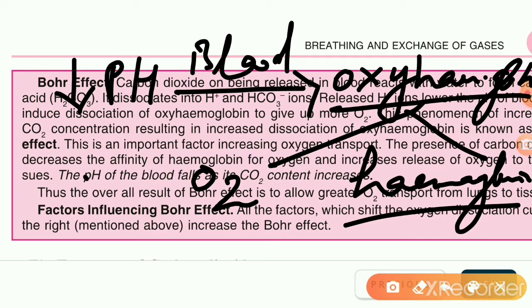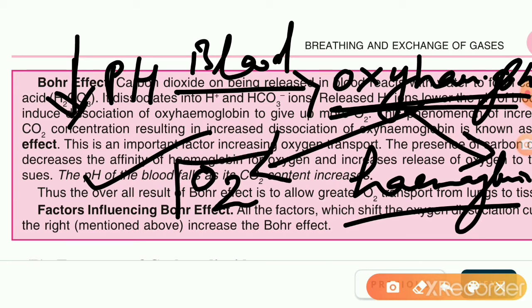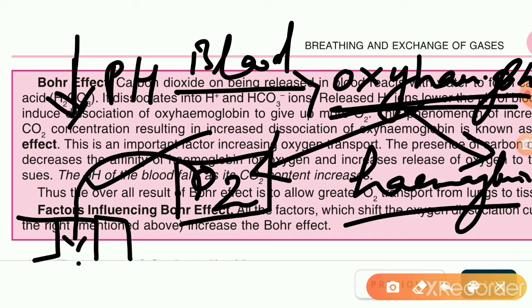So this is actually Bohr's effect. So what is Bohr's effect? Again, I'll say that as the pH of blood falls, the oxyhemoglobin splits into oxygen and hemoglobin. Thus oxygen becomes free here, and this oxygen now diffuses from the blood capillary inside the body cells. Clear? So this is Bohr's effect.